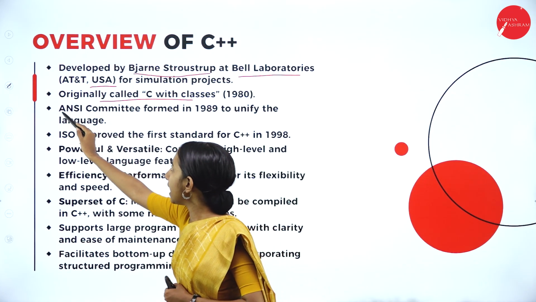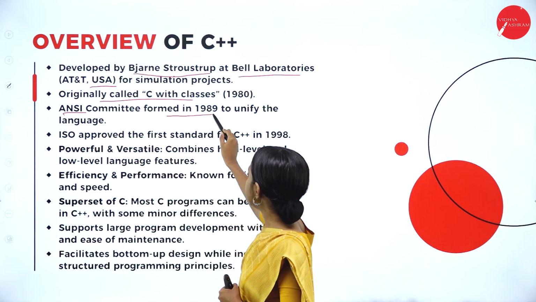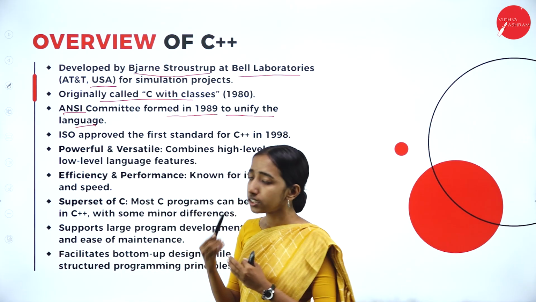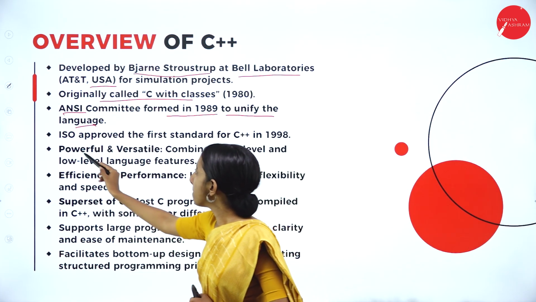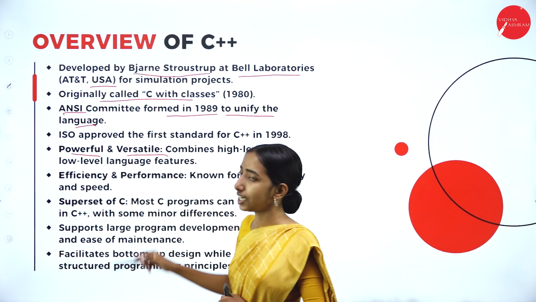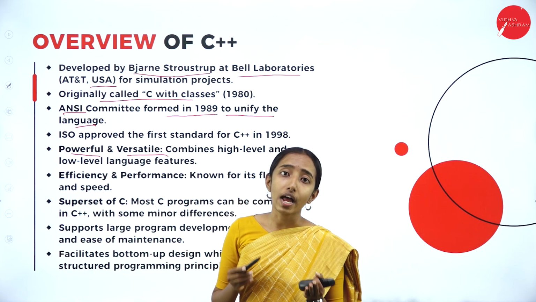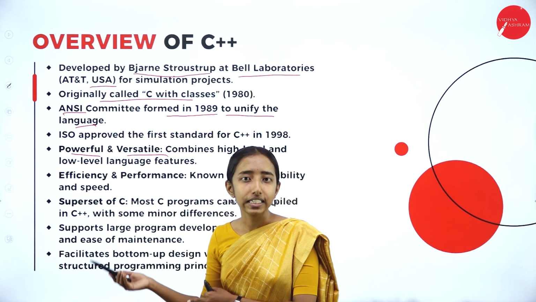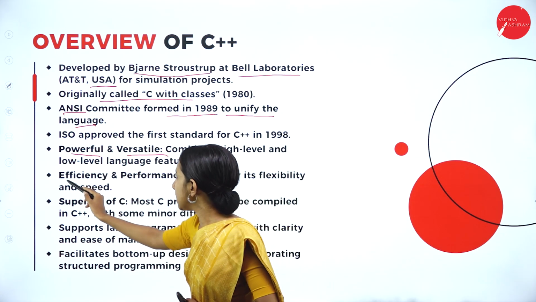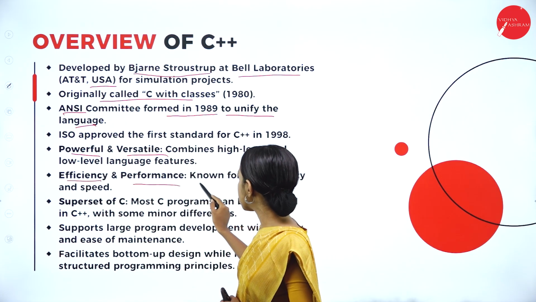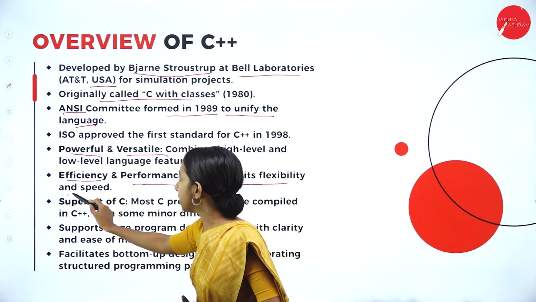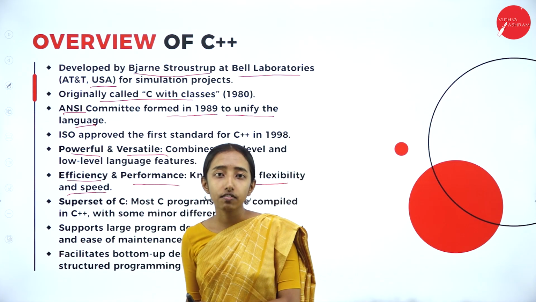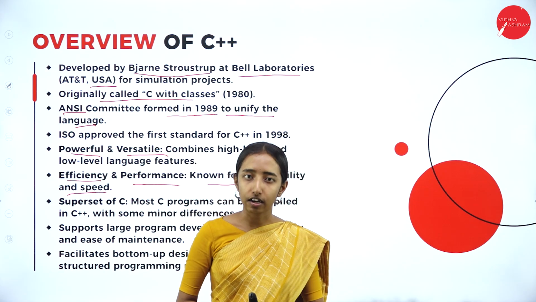The ANSI committee formed in 1989 to unify the language. So, this C++ is powerful and versatile. The language is very powerful as well as versatile because it is the object-oriented programming language. And also it is known for efficiency and performance, its flexibility and speed. So it is a very efficient language compared to C language.